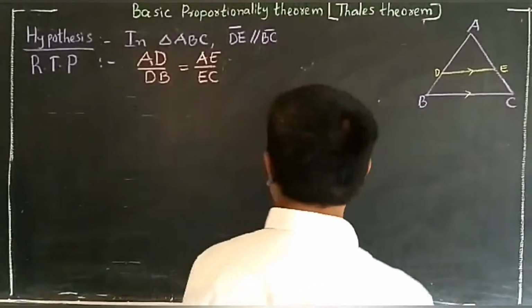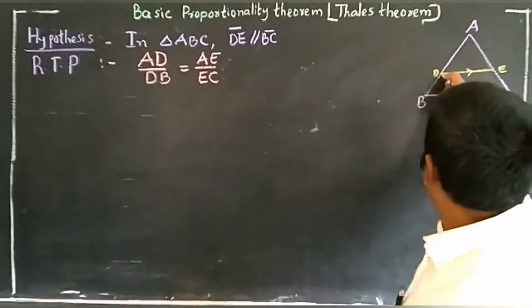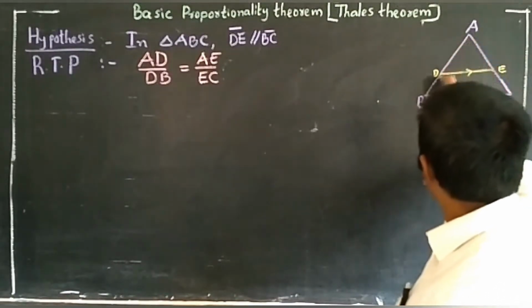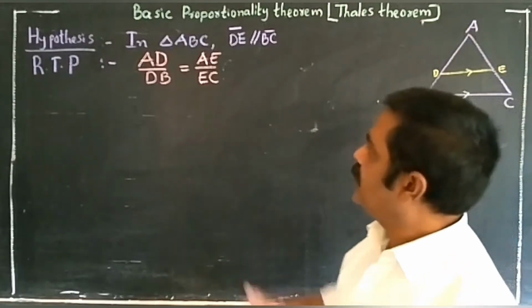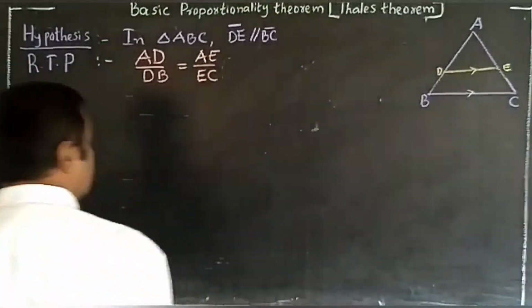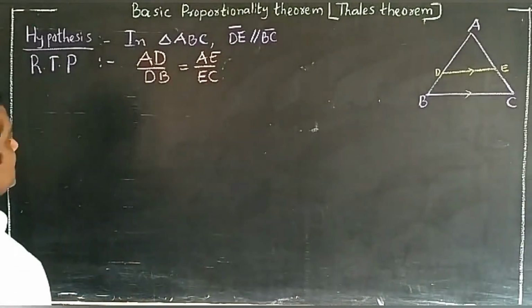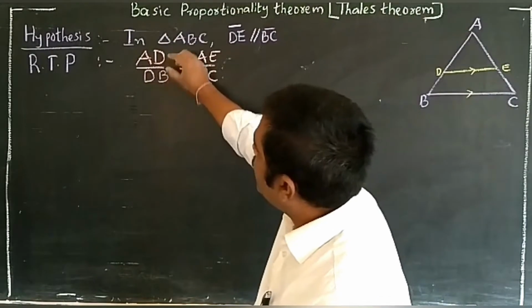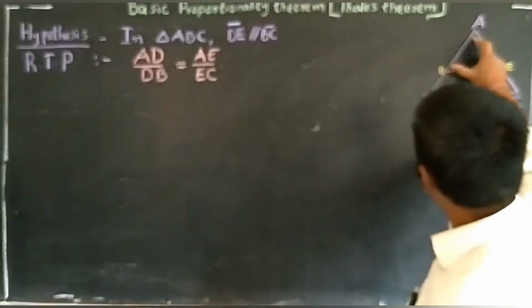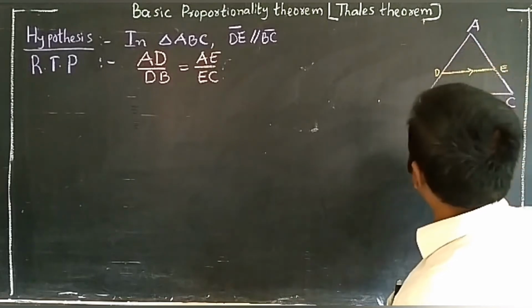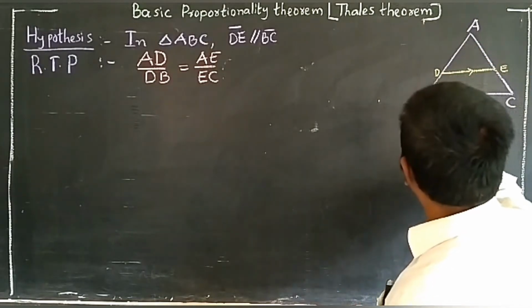Our theorem is: a line drawn parallel to one side of a triangle divides the other two sides in the same ratio. This is the theorem. We have to prove AD by DB is equal to AE by AC. Before we prove this statement, we need some construction. Why we need the construction: I am going to compare this AD base and DB base. On AD base there is a triangle, but on DB base there is no triangle. That's why I am going to do some construction.